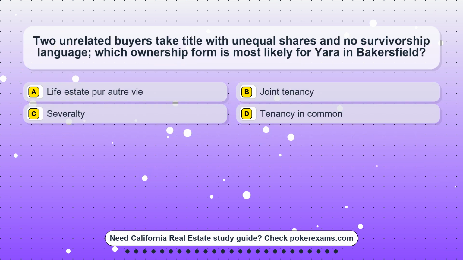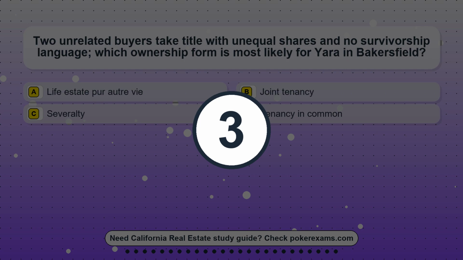Question 6. Two unrelated buyers take title with unequal shares and no survivorship language. Which ownership form is most likely for Yara in Bakersfield? Option A. Life estate per autre vie. Option B. Joint tenancy. Option C. Severalty. Option D. Tenancy in common.